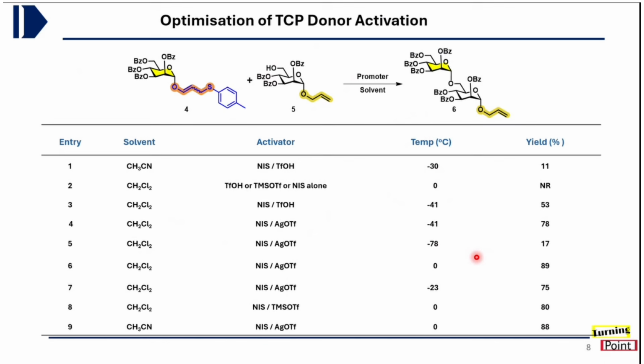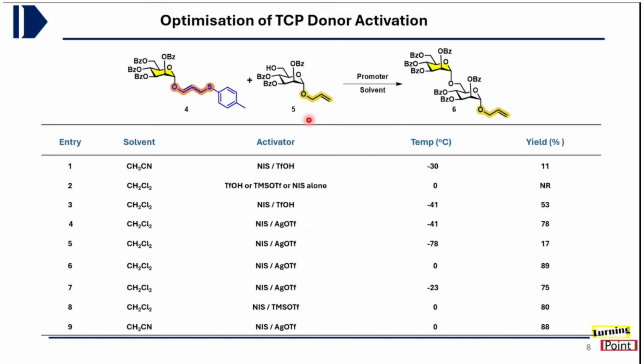But again, when the temperature was increased to 0 degrees centigrade, in that case we got the maximum amount of yield. So from this optimization, it was found that NIS and silver triflate as a promoter, when treated in dichloromethane as a solvent at 0 degrees centigrade, was the best condition for this donor to be activated and coupled with the acceptor to form the desired glycoside.